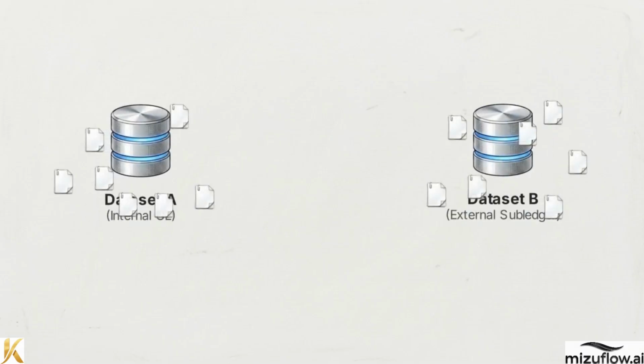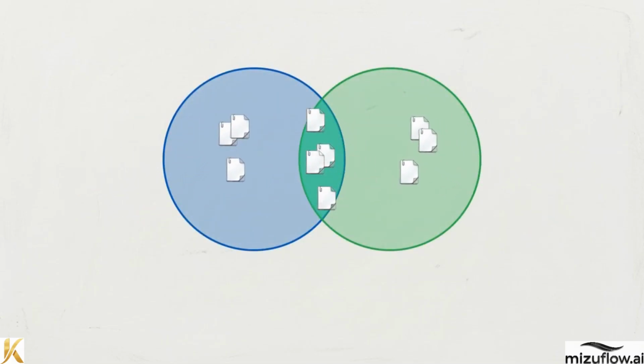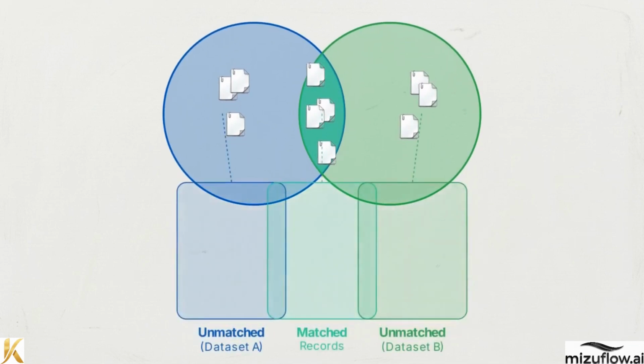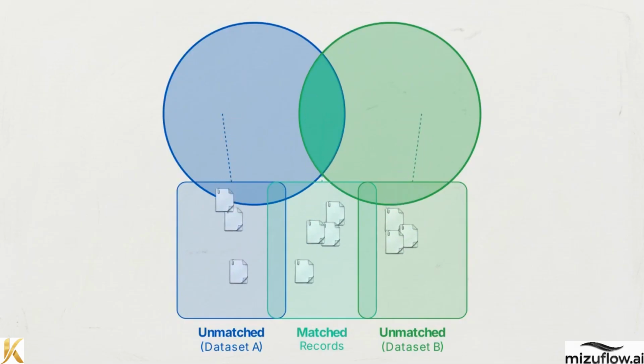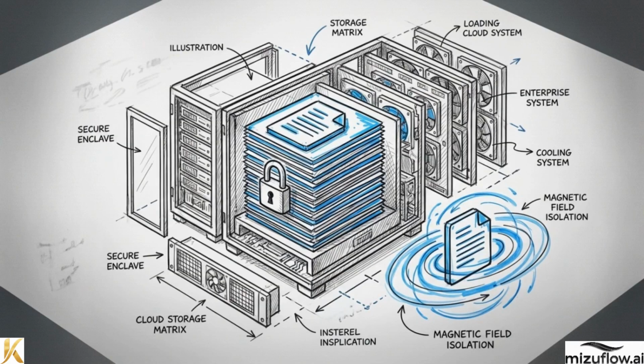With the data standardized, we introduce the core mathematical mechanism of the matching engine, the full outer join. This database operation compares the sets and produces three distinct outputs: records unique to dataset A, records unique to dataset B, and the overlapping matched records. Utilizing a full outer join guarantees complete dataset preservation. It ensures that no orphaned transaction is left behind or hidden from the final report.